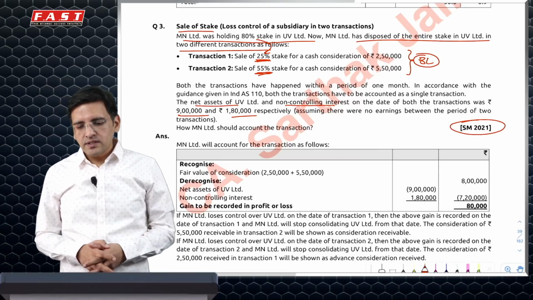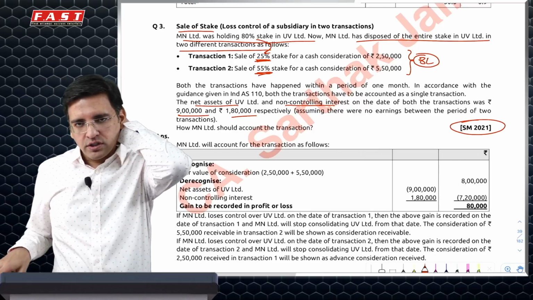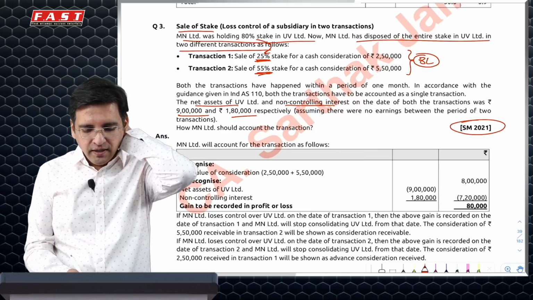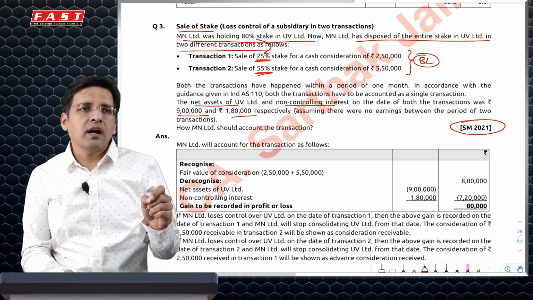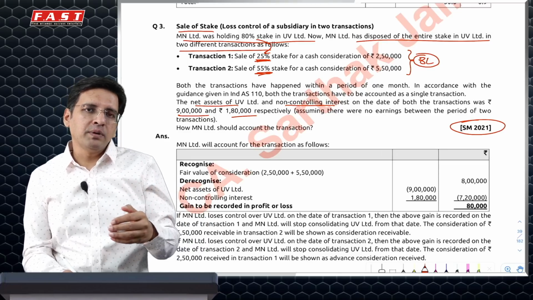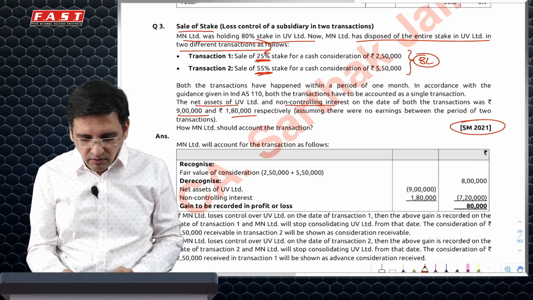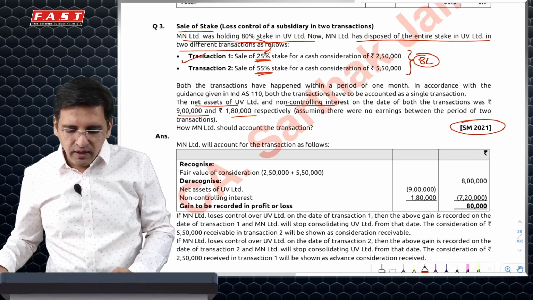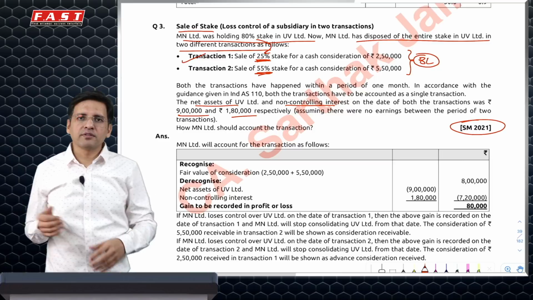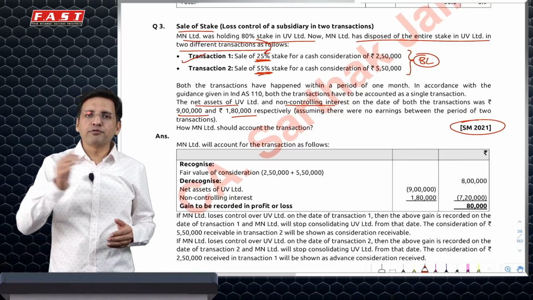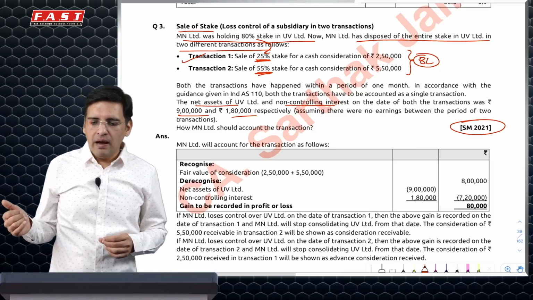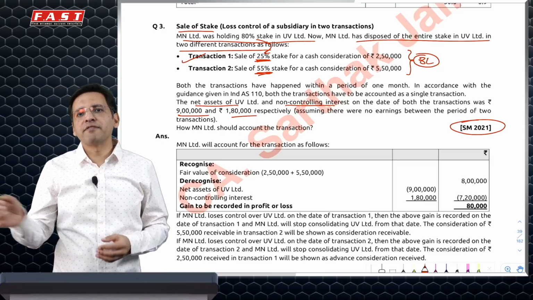One question would come is when do I recognize I have lost control? So if you say that you've done one contract under which there have been these sales which have happened in two tranches and the contract was done on the first date itself, so you will derecognize all the asset liability on the first day itself. 25%, 250, you will receive, bank debit, and balance 550 you will debit as receivable.